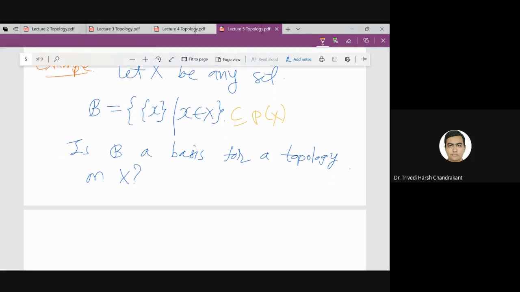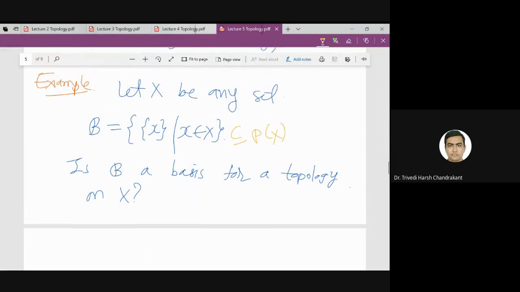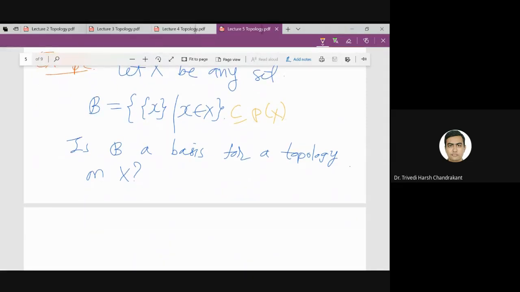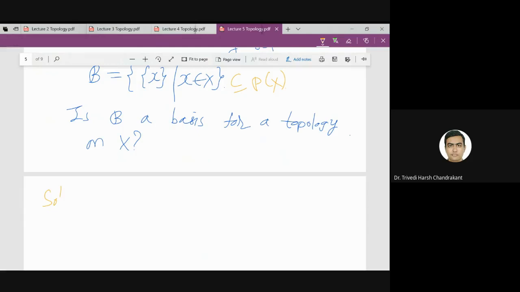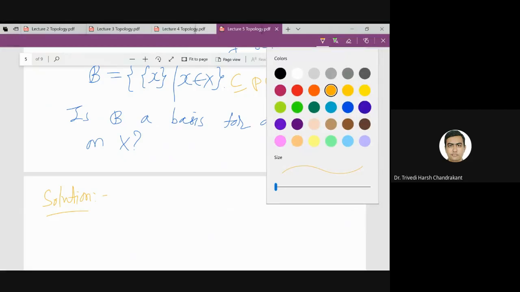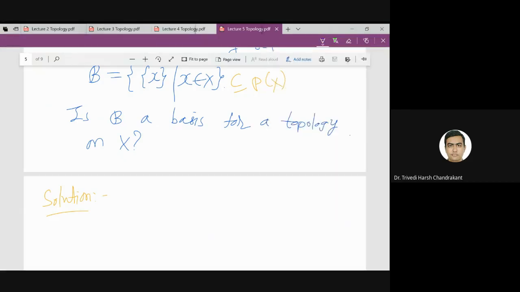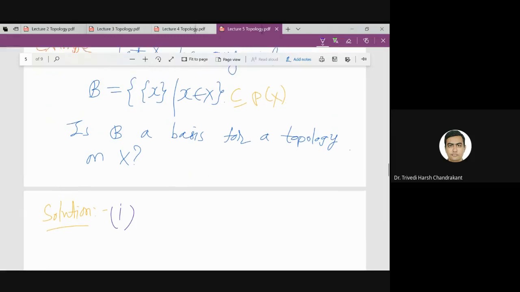So does this B satisfy these two properties? Let us check. The answer is yes. The first property says that if I take any element small x in the capital X, I can always find an element of B which contains that element.